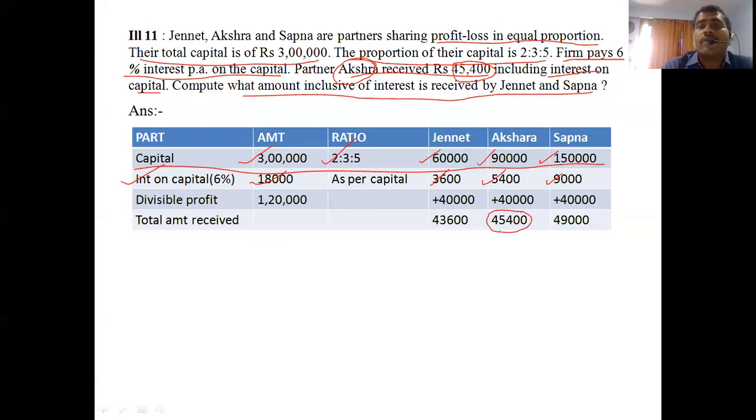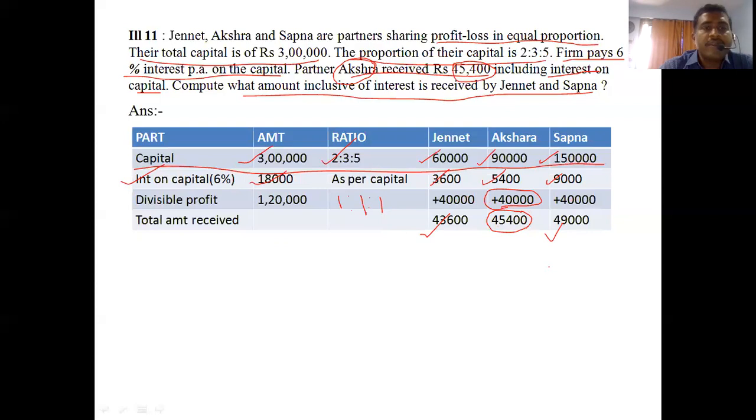Okay. So 45,400. So we are starting. 5,400 is interest and Akshara gets 45,400. So what is the remaining amount? 40,000. What is the ratio mentioned here? You can see that profit and loss are in equal proportion, that is 1:1:1. So if Akshara gets 40,000, what is Janet's share? 40,000. What's Sapna's share? 40,000. And the final answers we get are 43,600 and 49,000. Clear to you? Right? Capital is not added.